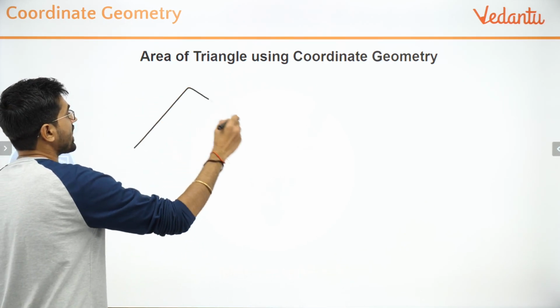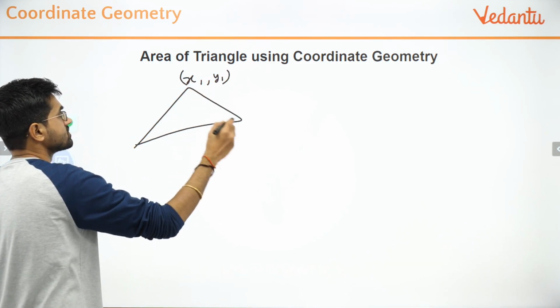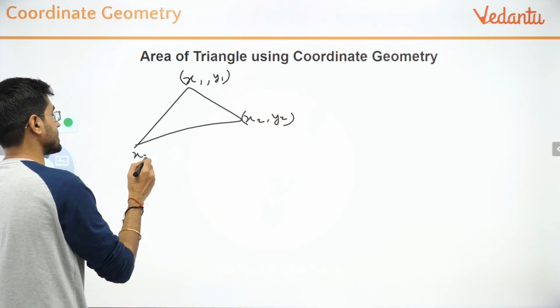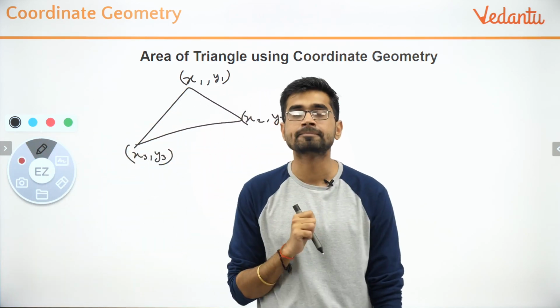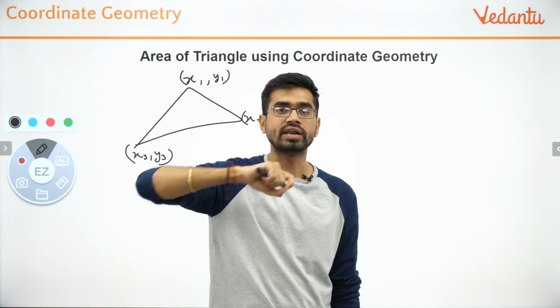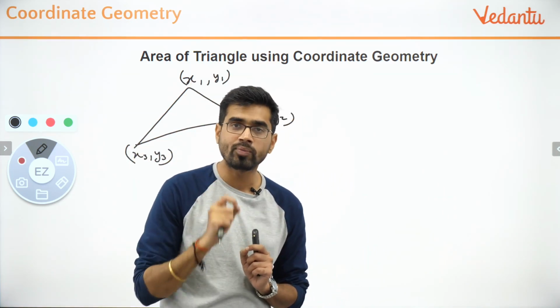If I have to find the area of a triangle whose coordinates are x1, y1, x2, y2 and x3, y3. Now in case of triangle, it's a very sorted life. The reason is because you can start with any point and you move in any order, it will always be cyclic because there are only 3 points connecting. With 4 points, it's difficult.